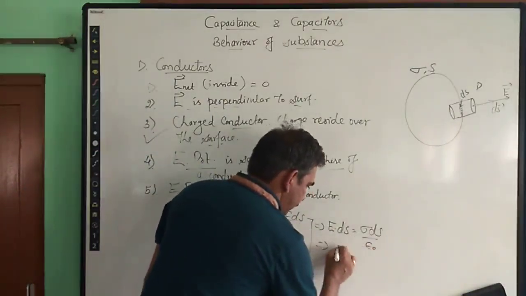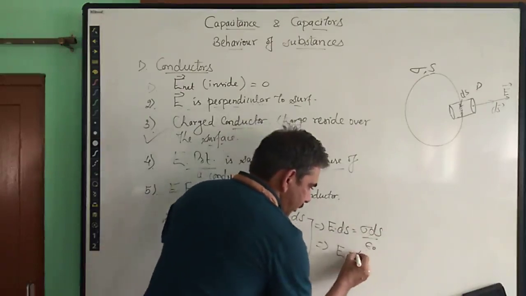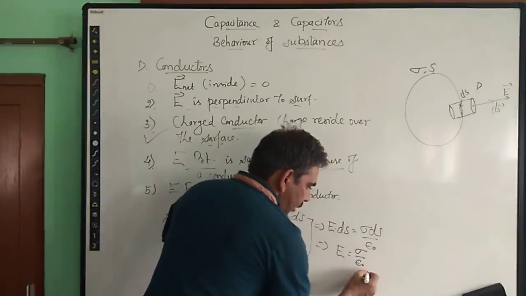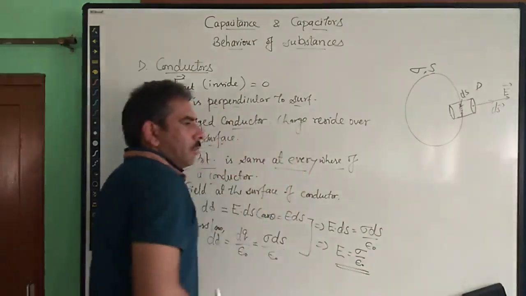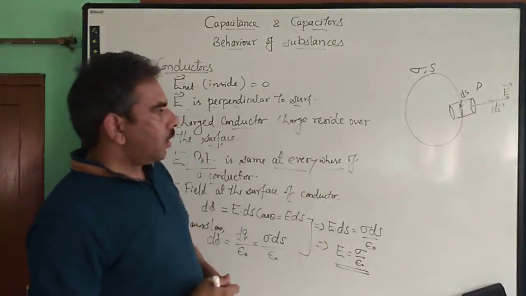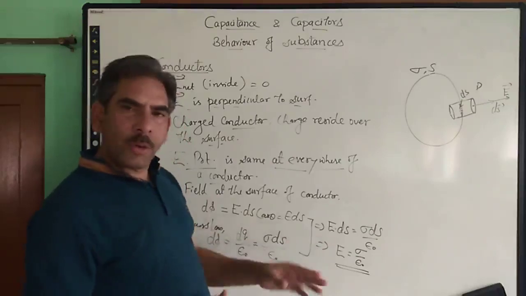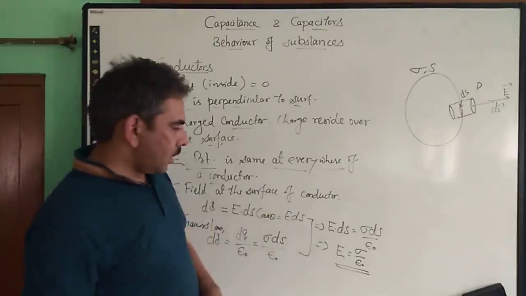So from here, the electric field comes out to be, ds cancels out with ds, and we are left with only sigma upon epsilon naught. So this is the magnitude of the electric field at the surface of a charged conductor, or at any point near the surface of the conductor.